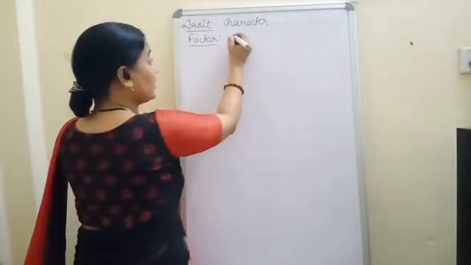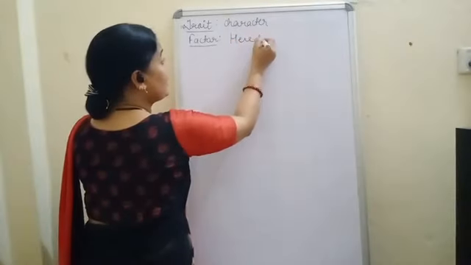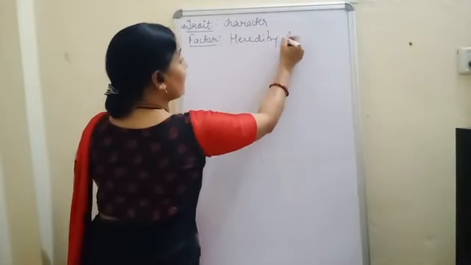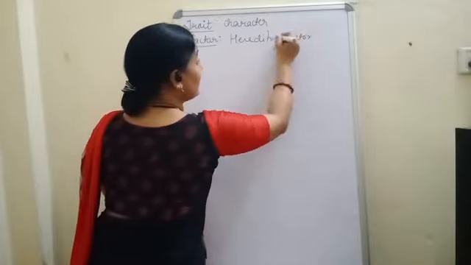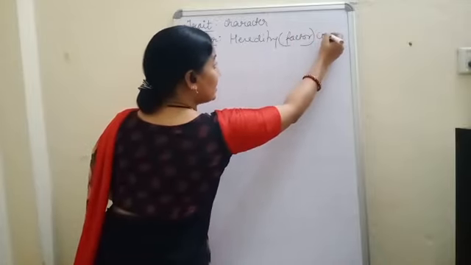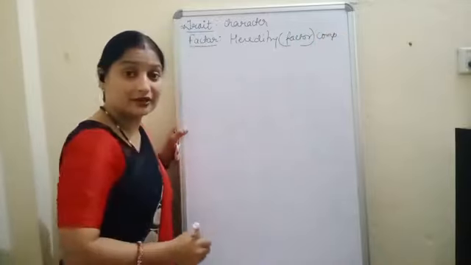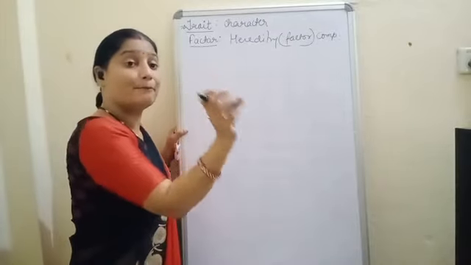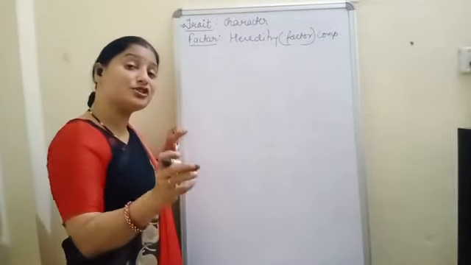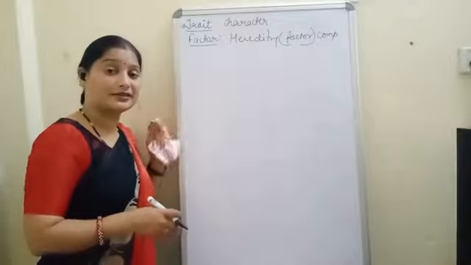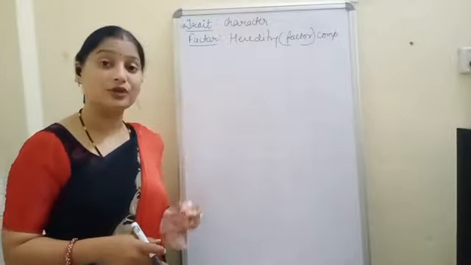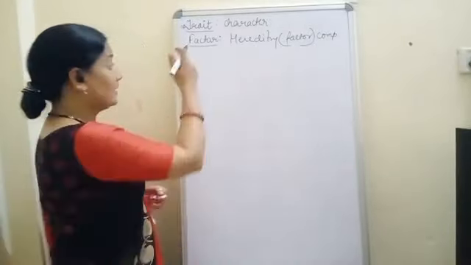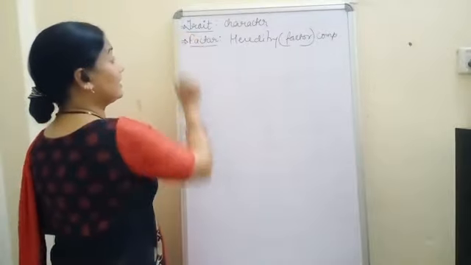We can say that it is a hereditary factor or hereditary component. It is a hereditary material that is responsible for the transmission of characters from one generation to the other generation. Okay, the two words are clear.